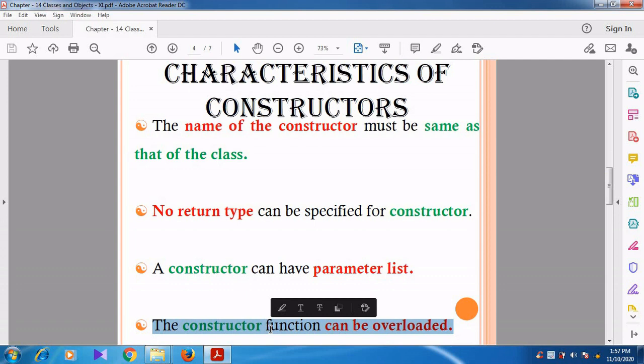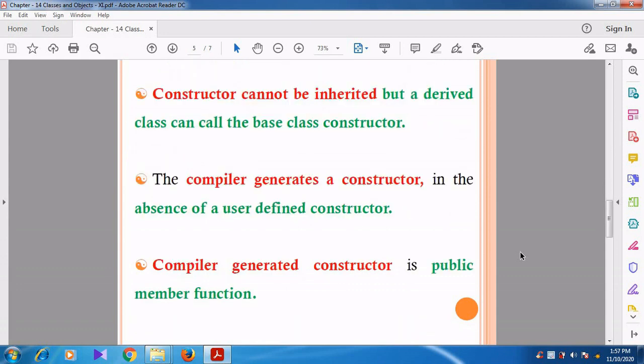Can you understand, students, up to this? The constructor name and the class name are the same, and the constructor is not related to any data type, so no return type can be specified for the constructor. And then a constructor can have a parameter list. So parameters can be given for the constructor, and the constructor can also be overloaded.